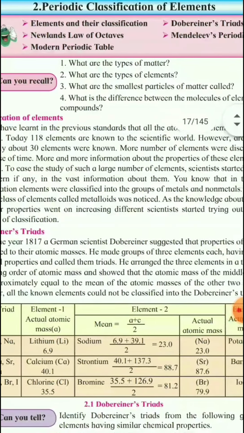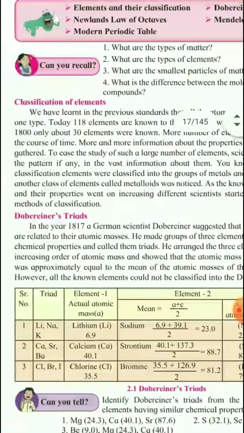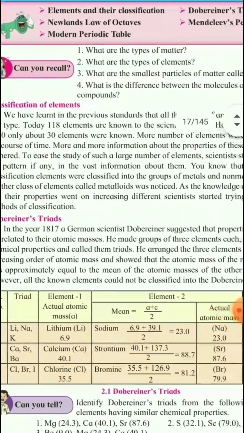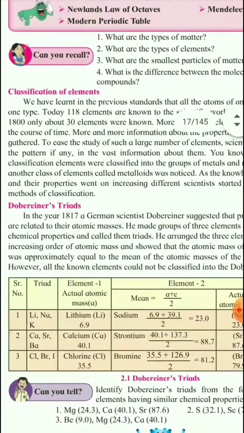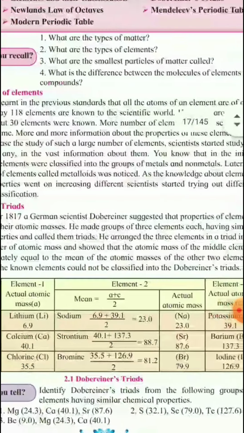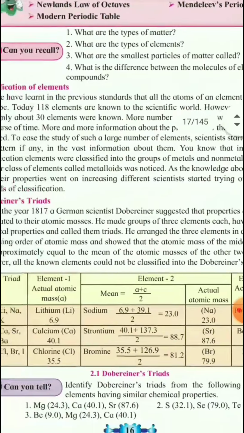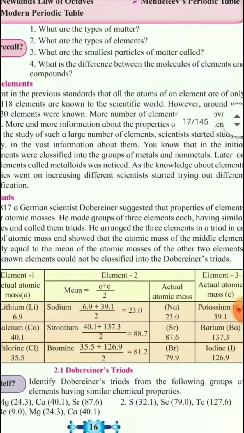To ease the study of such a large number of elements, scientists started studying the pattern, if any, in the vast information about them. Initially elements were classified into the groups of metals and non-metals. Later on, another class of elements called metalloids was noticed.